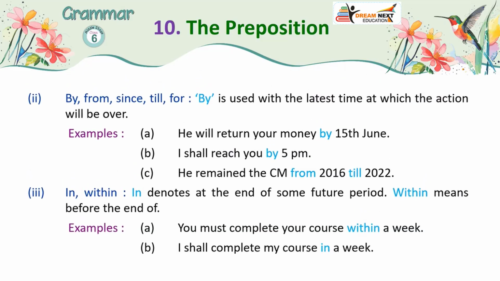2. By, from, since, till, for. By is used with the latest time at which the action will be over. Examples: A. He will return your money by 15th June. B. I shall reach you by 5 p.m. C. He remained the CM from 2016 till 2022.